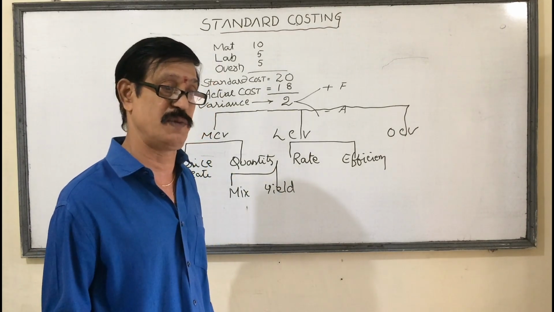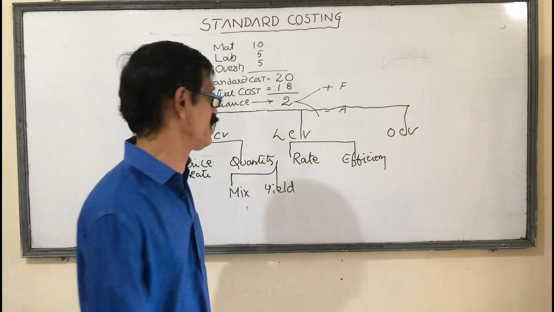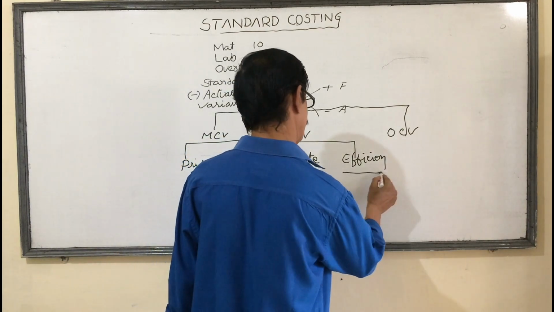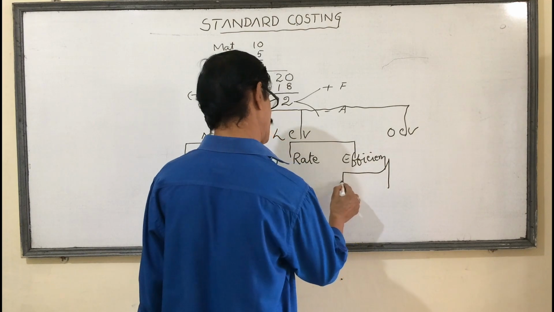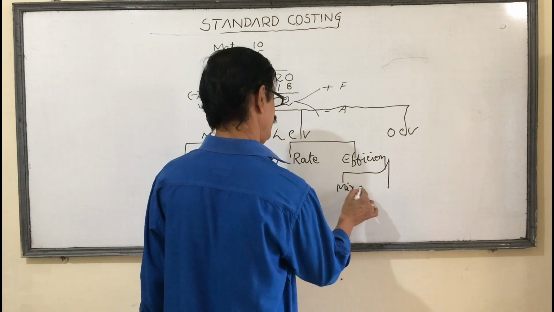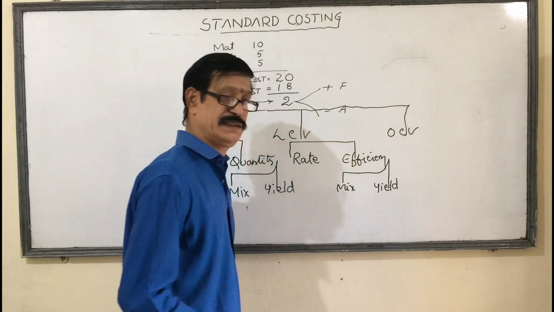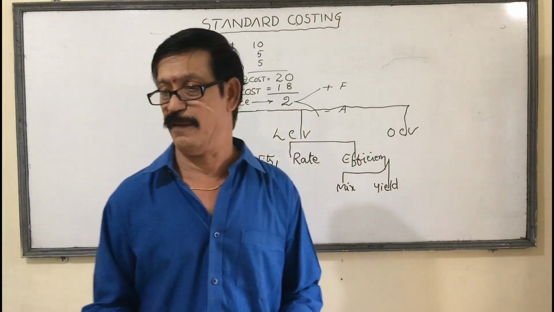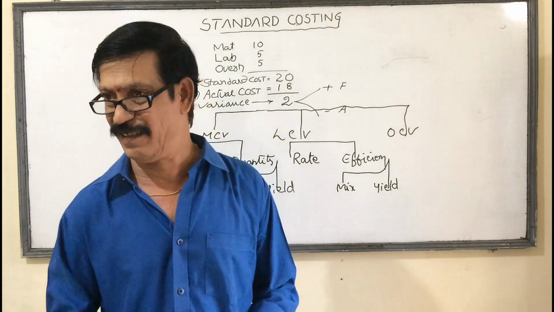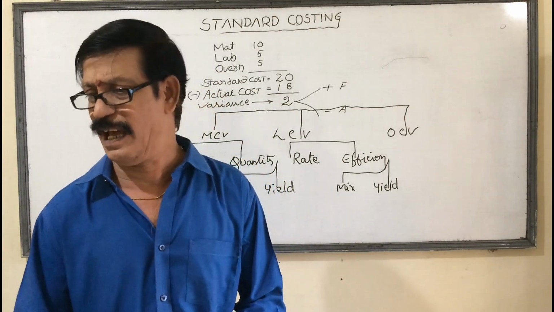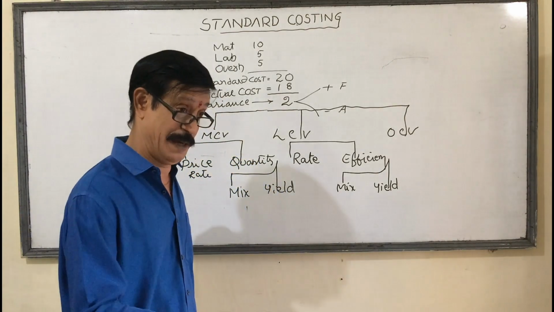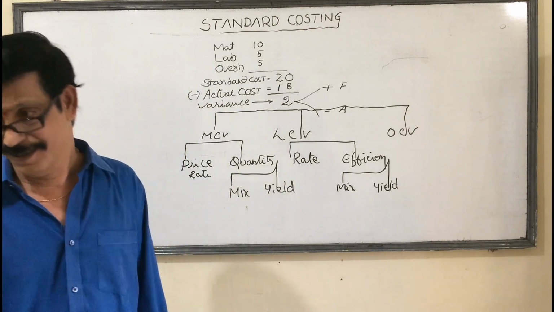Efficiency means sometimes we may produce more, sometimes we may produce less based on efficiency. Efficiency again has two types, mix and yield. Mix means here skilled and unskilled labor, trained and untrained labor, or male labor, female labor, child labor.